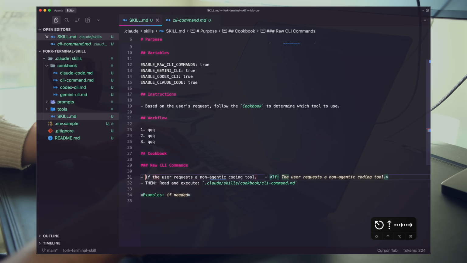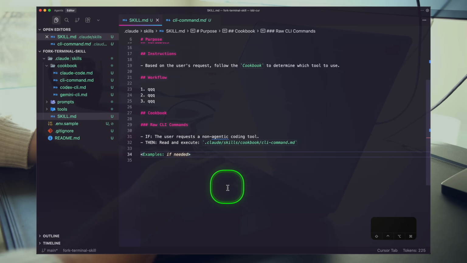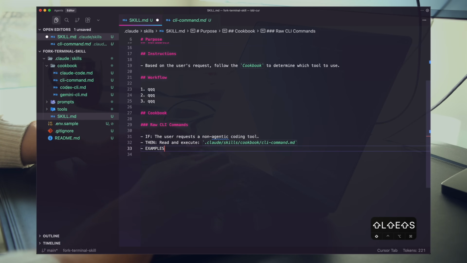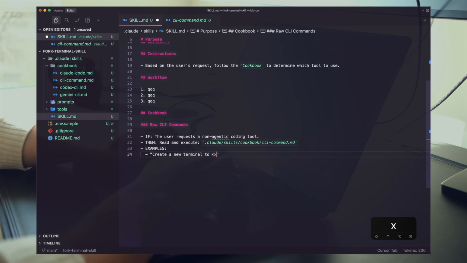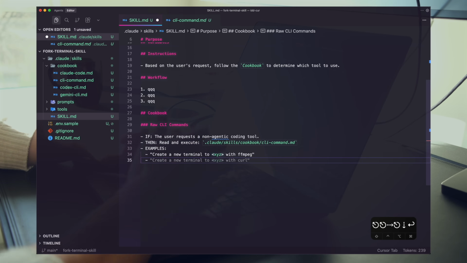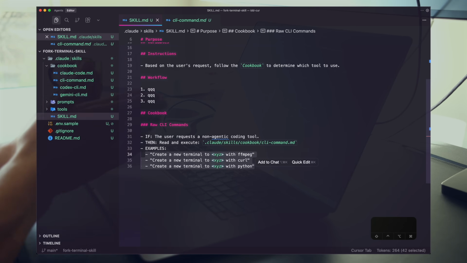And so simple if, and then we have some examples here if we need it. So we can say something like this, right? Examples, just a few really simple examples. So we can say create a new terminal to XYZ with ffmpeg. And then curl and XYZ with Python, right? So just something like that, right? Some simple examples to get our agent started.